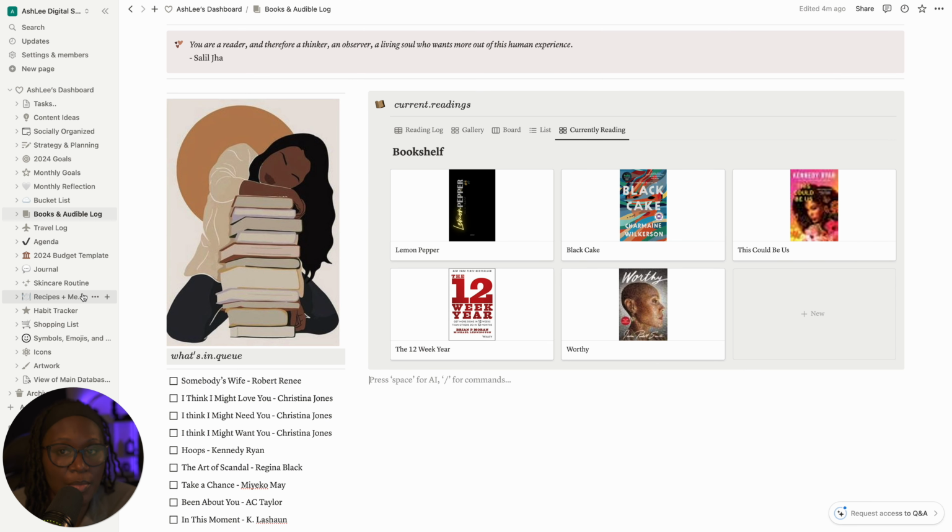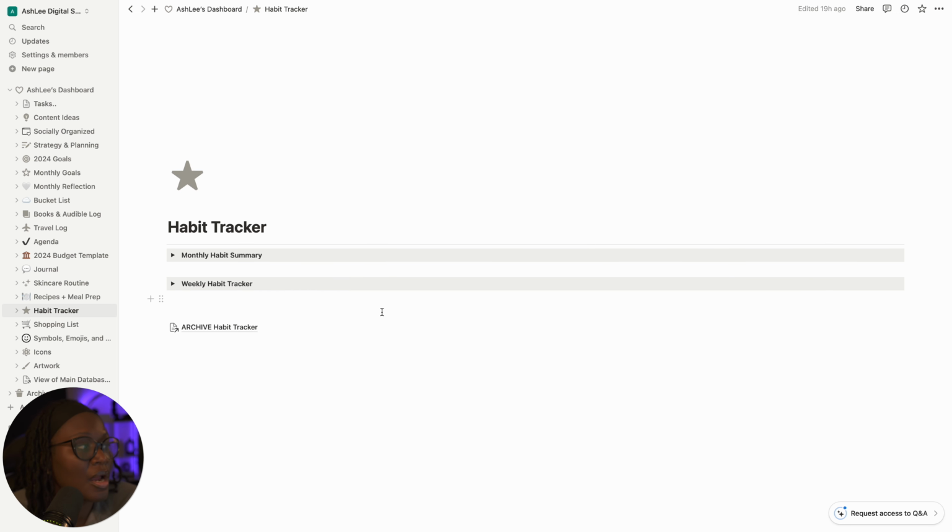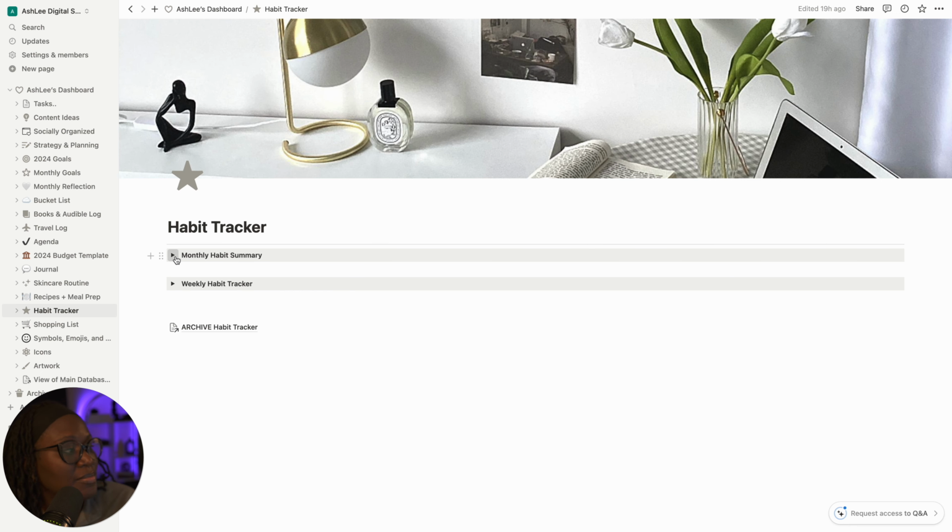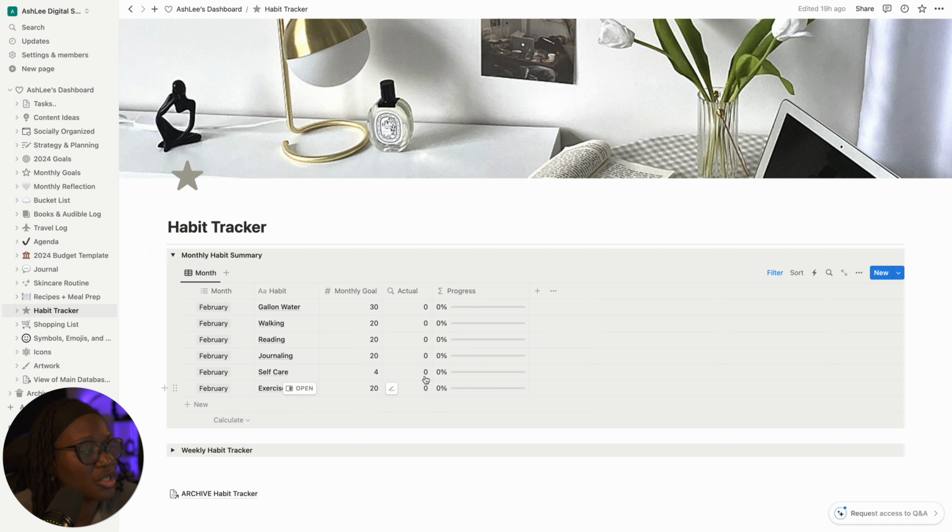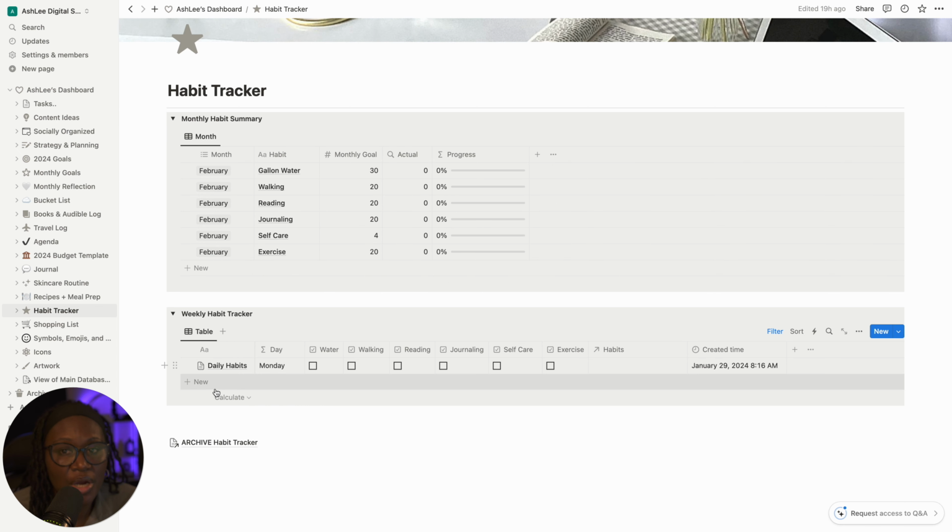The last template that I'm going to use as part of my monthly planning routine is going to be the habit tracker. And with the habit tracker, it has my monthly summary. So it's going to roll up everything that I've done for the month of February when I add it to the weekly tracker. And for the weekly tracker, I've added a template that has a formula for the day of the week it is. It's automatically going to keep track of the day of the week, and the view is going to be the view for the current week that we are in.